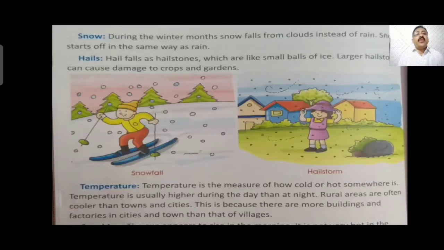Next is hail. Hail falls as hailstones, which are like small balls in size. Large hailstones cause damage to crops and gardens. Hail is the bigger version of snow. They are very hard, almost like ice. They generally fall in the rain time when it is raining.